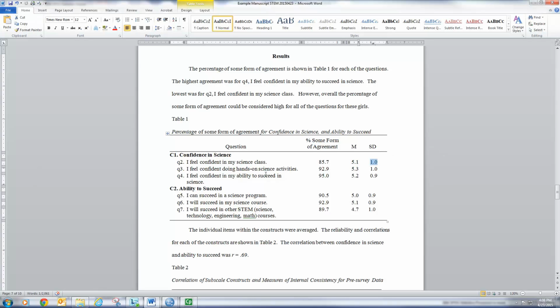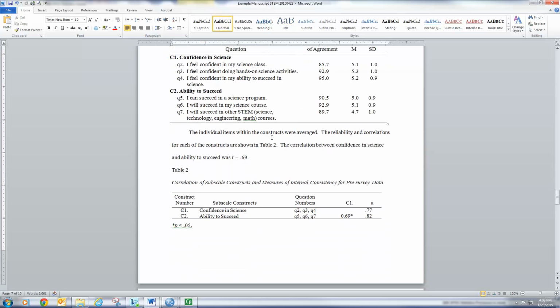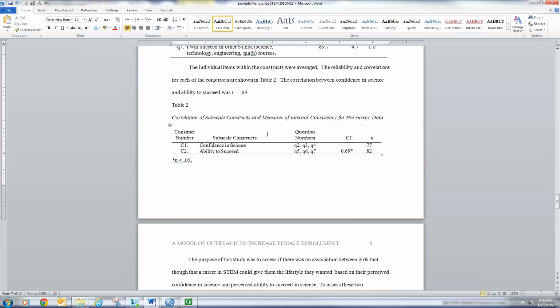So then I just continue that for the rest of the questions, questions 2 through 7, to fill out this table, the first table in the manuscript. Okay, so now we're going to move to the second table. Now here were the constructs, so confidence in science, or C1, was the confidence in science. We see that that was composed of questions 2, 3, and 4. Okay, and I need the reliability, the Cronbach alpha for that. Now we have it as 0.77 here.